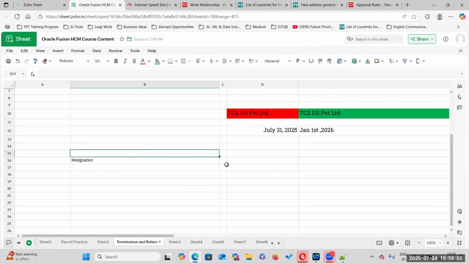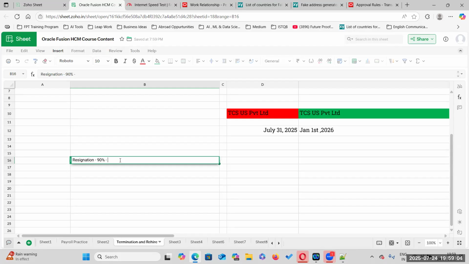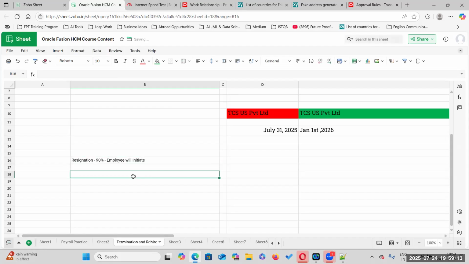The employee will initiate. Then it will go for approval to the manager and HR side by side. When an employee has given a resignation, it goes to the manager and HR. HR is also important, right? So for all kinds of hiring and resignations, a human resource specialist is a main important role. Yes.